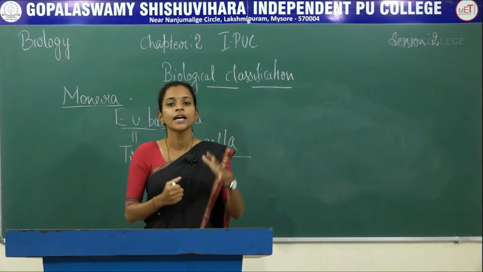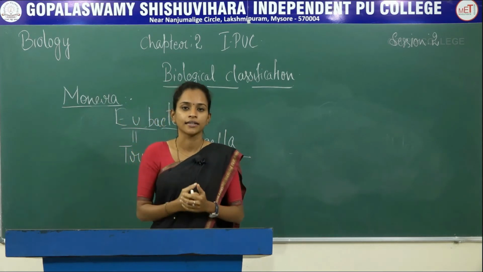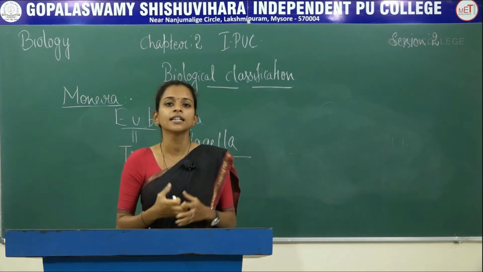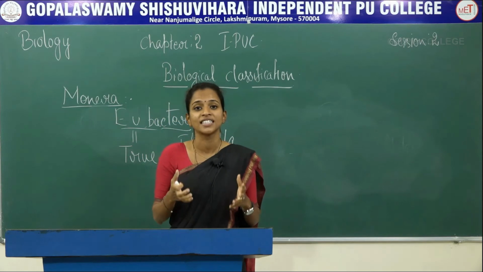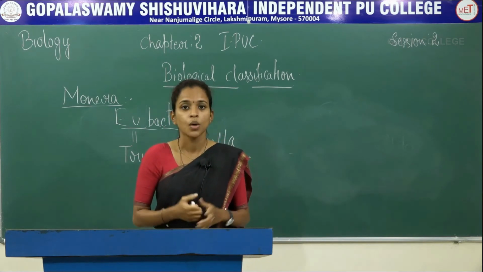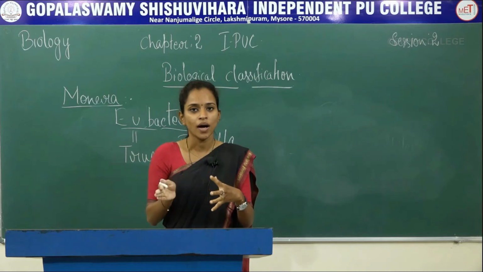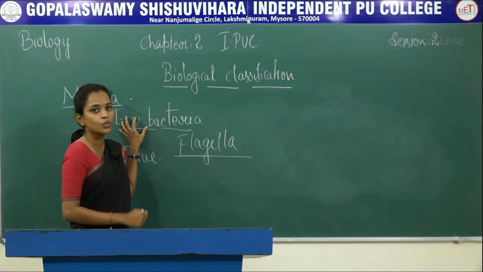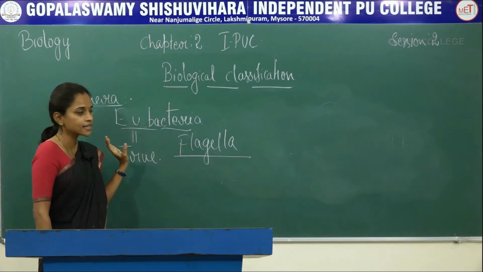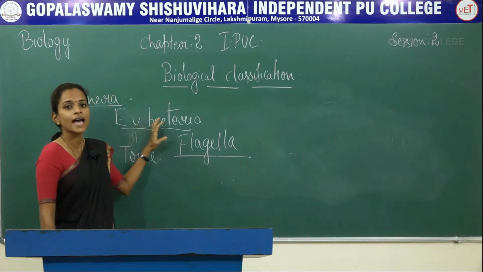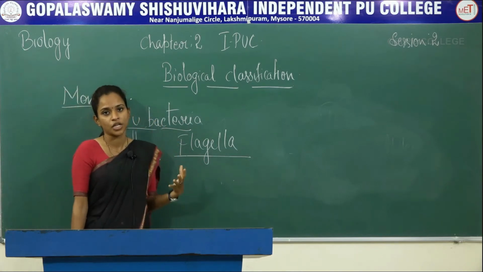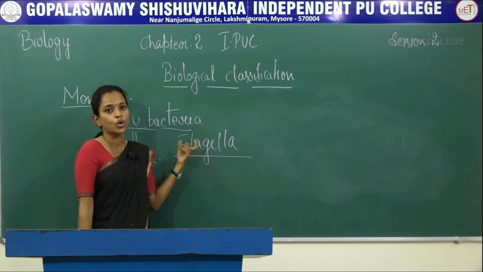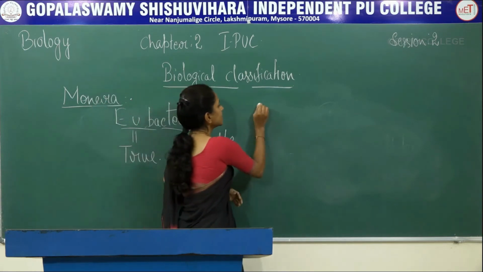Locomotory organs, which help in movement. Just like humans have legs, which help us move from one place to another, similarly in bacteria, they have flagella, finger-like projections which help in moving from one region to another. So that's about Eubacteria. Eubacteria means true bacteria. Eu meaning true. These have a rigid cell wall for protection against environmental conditions, as well as flagella for locomotion. Next type of bacteria, that is